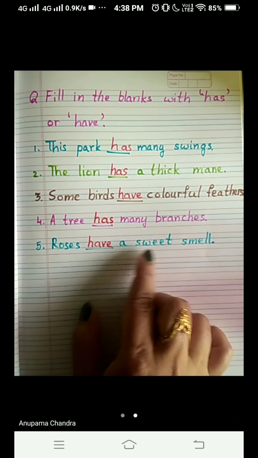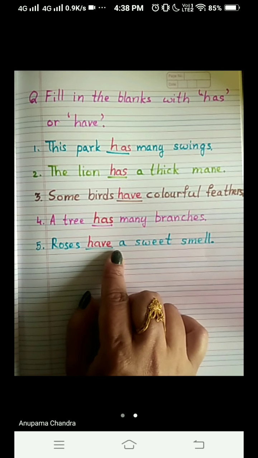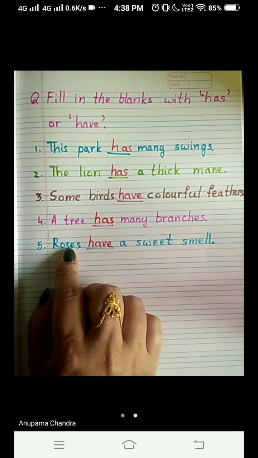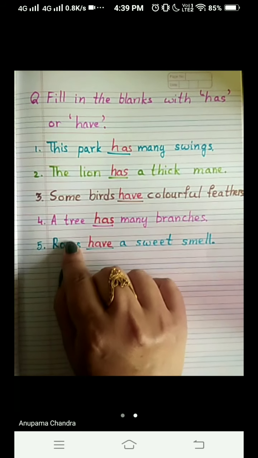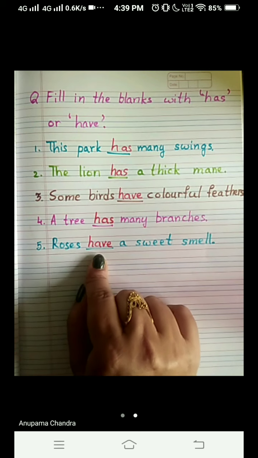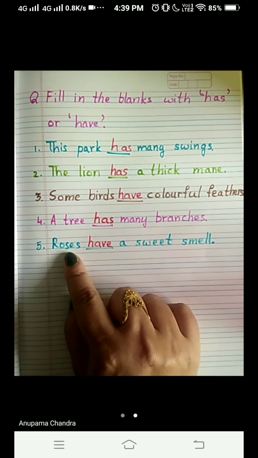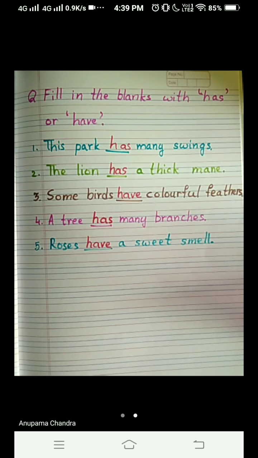Roses have a sweet smell. We have written here have because we are talking about roses. That is more in number, more than one rose are there. So we have used here have. Roses have a sweet smell. So this was all for today, children. Thank you.